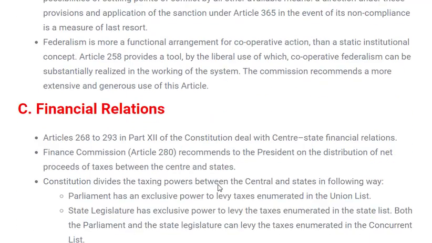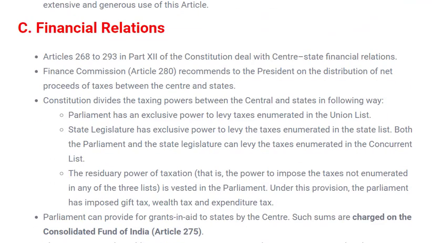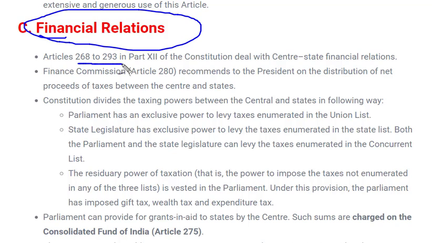Now moving to the next relation, that is the financial relation between center and state. This is also very important, and we have already seen in many videos how the financial relation between state and center was. It is mentioned in Articles 269 to 293 in Part 12 of the Constitution. So what is finance? Anything related to money or taxation, that means collecting and spending of money.